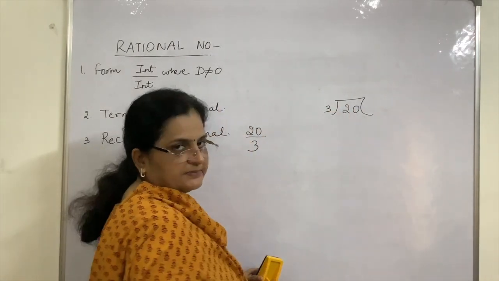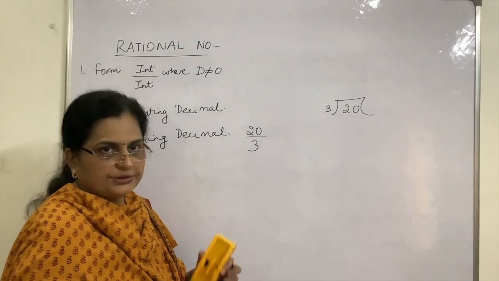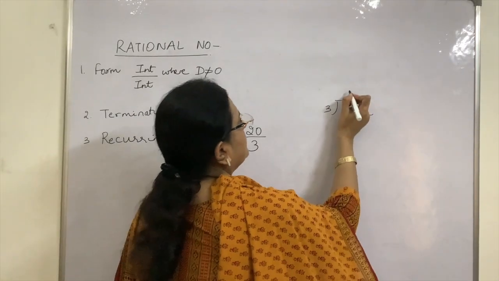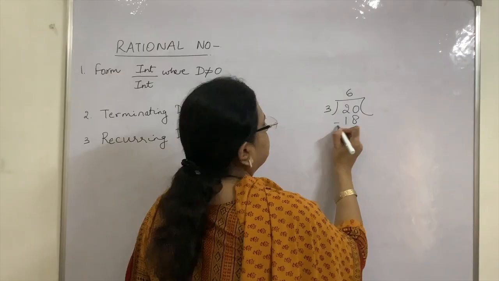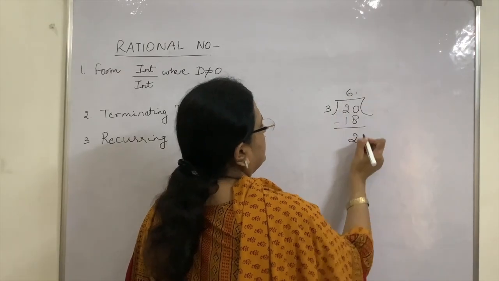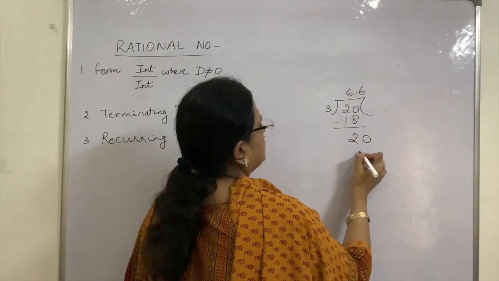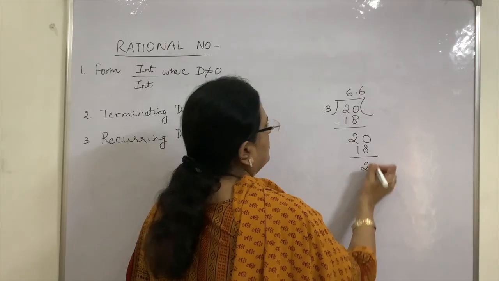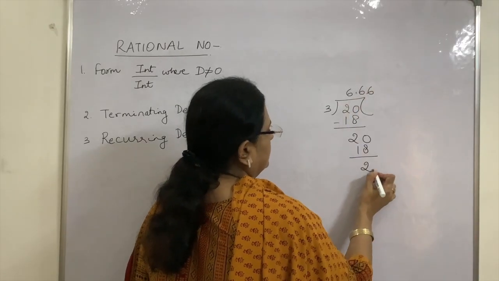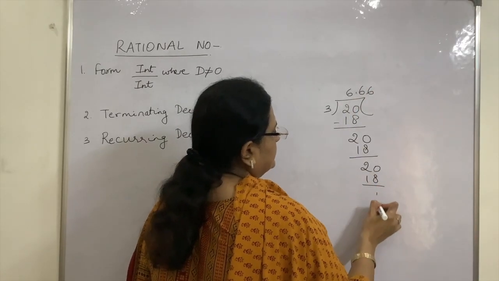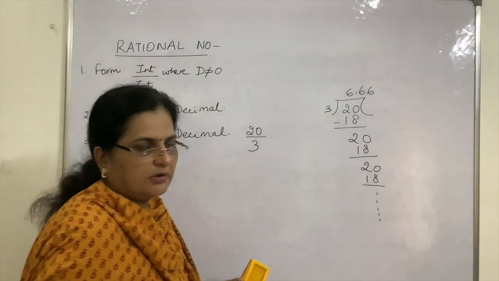For decimal expansion, what do we do? We divide it. Now, when we are dividing it, 3 6s are 18, you are left with 2, put a decimal, 6s are 18, again 2, then 6 times, and this goes on and on and on. And what do we get here?